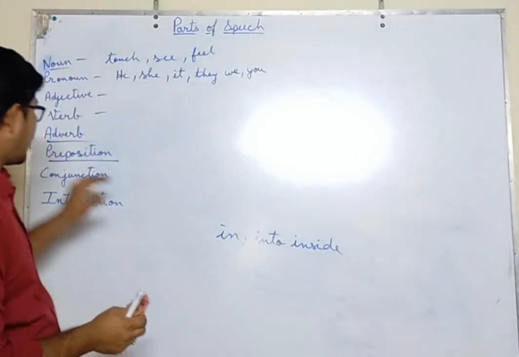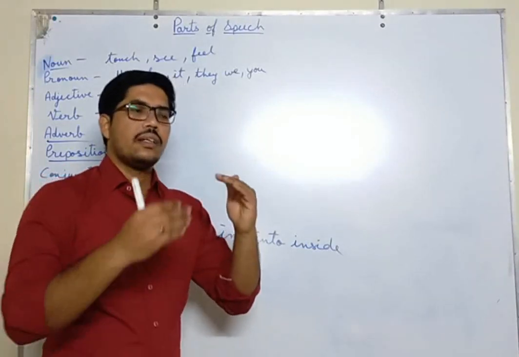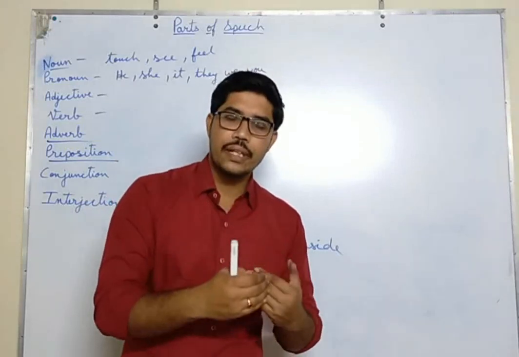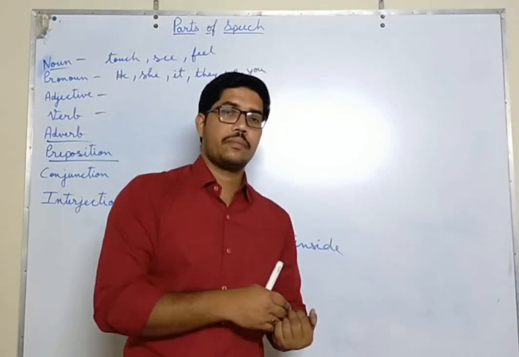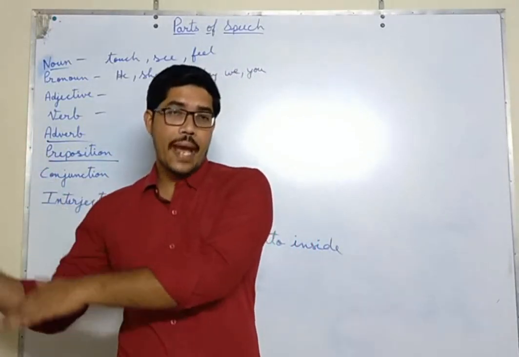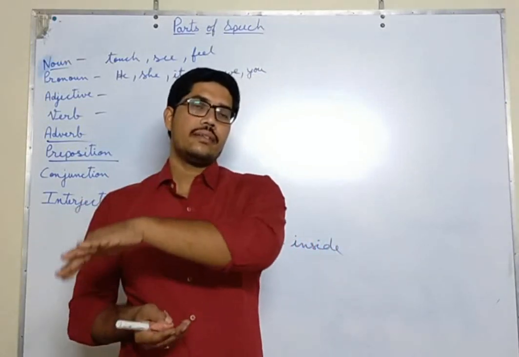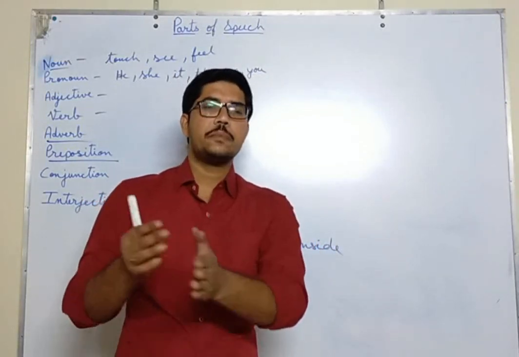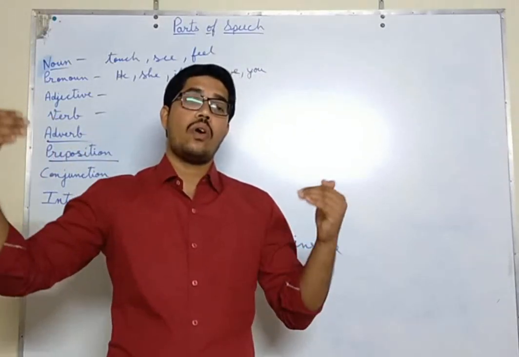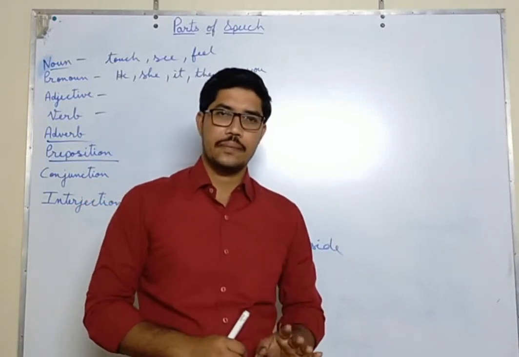First of all, did you understand what is preposition? Anything like the chair is in front of the table. So in front it is telling about the position. The cat is under the table. My books are behind my bag. Ram is sitting between Ali and Afzal. Between means position. A word that gives us information about the position of a noun or a pronoun, that is preposition. Is it clear?